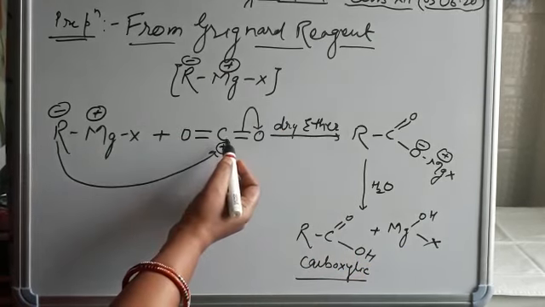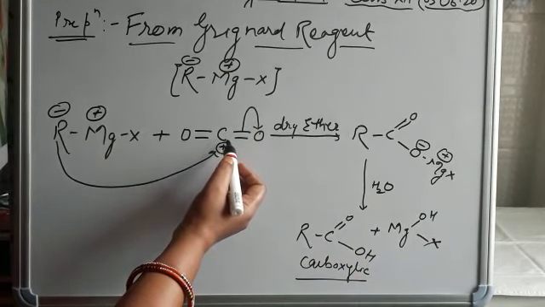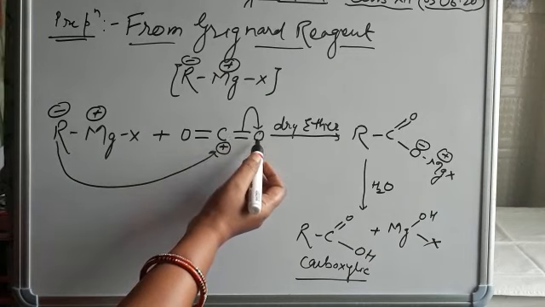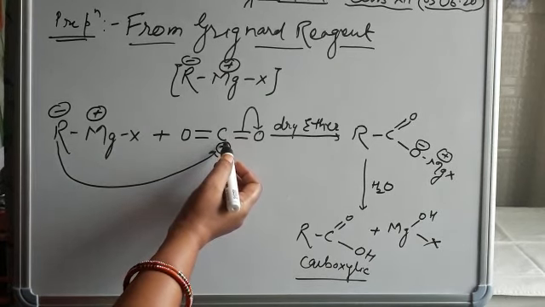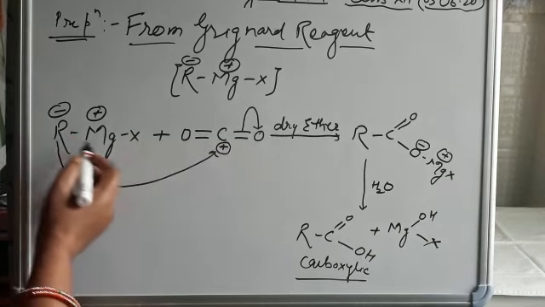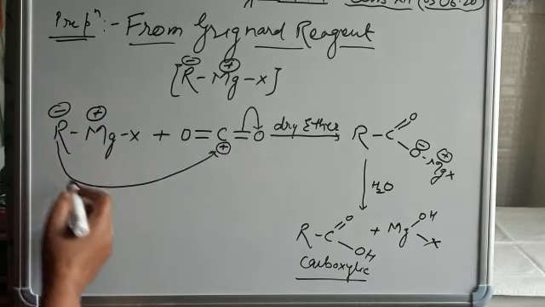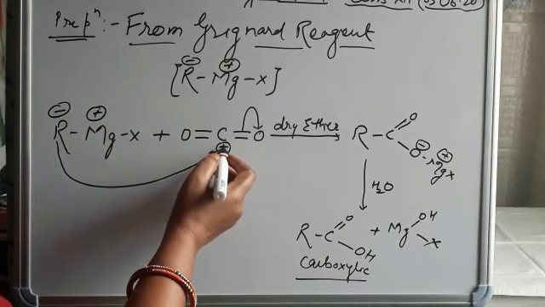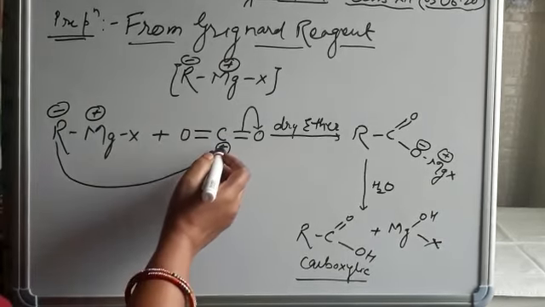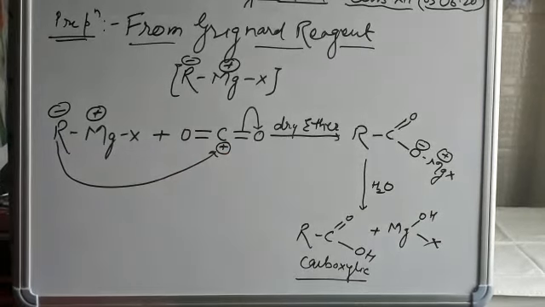So we know about the carbon of carbon dioxide: oxygen is more electronegative, so obviously there is a deficiency of electrons. So the alkyl group of Grignard reagent gets attached to the carbon, the electrophilic center, because it is a nucleophile, and it goes towards the electrophile.